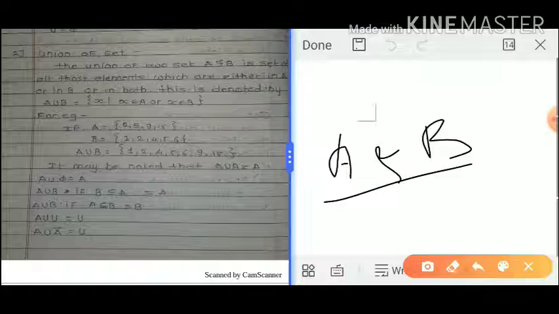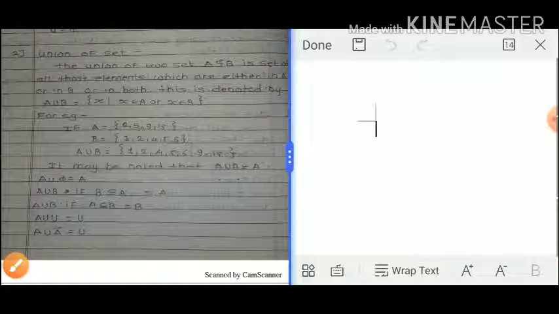Okay, if both sets contain one or more common elements, then we need to consider them one time only. If the same number occurs in both sets, we consider that element only one time in the A union B set.